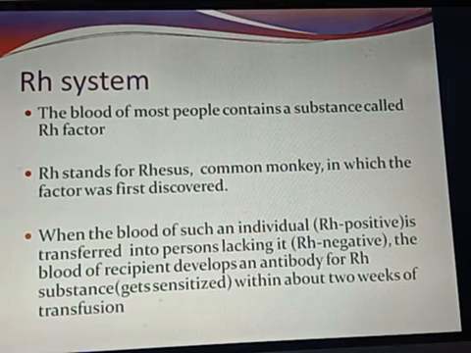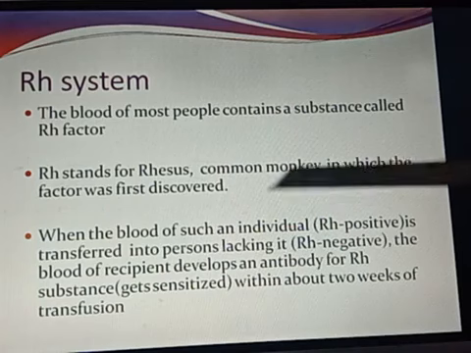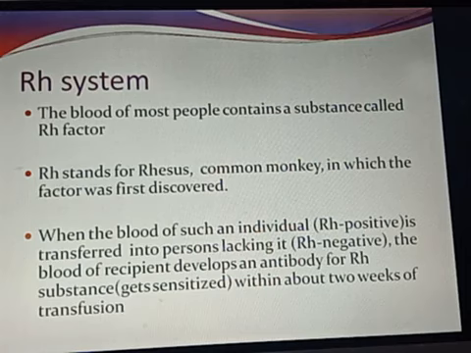Since the body is not acclimatized, the blood of the recipient, the person who receives the blood, starts to develop antibody for that Rh substance. That Rh substance will be a foreign substance. So the body of the recipient will start to develop antibody for that Rh substance.